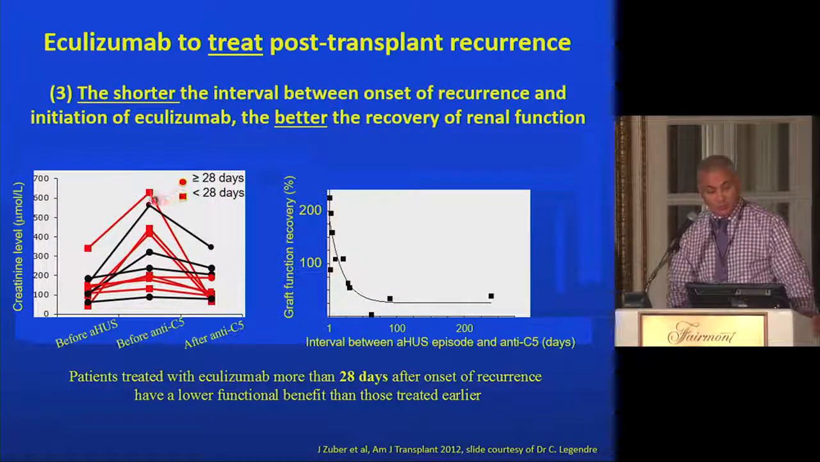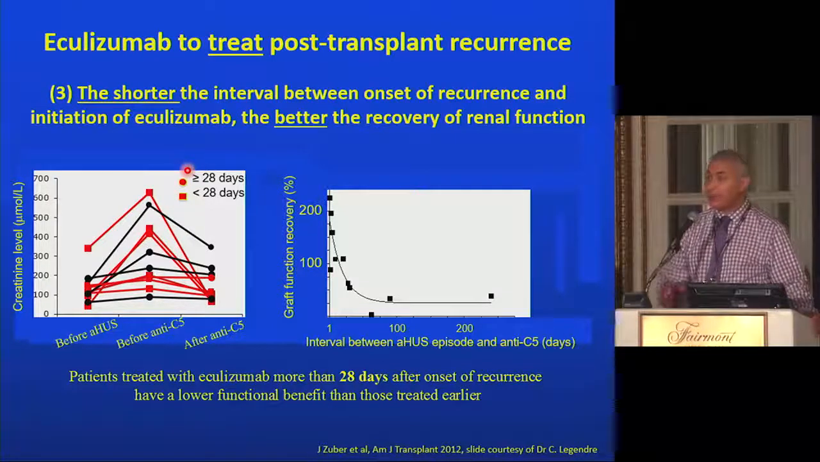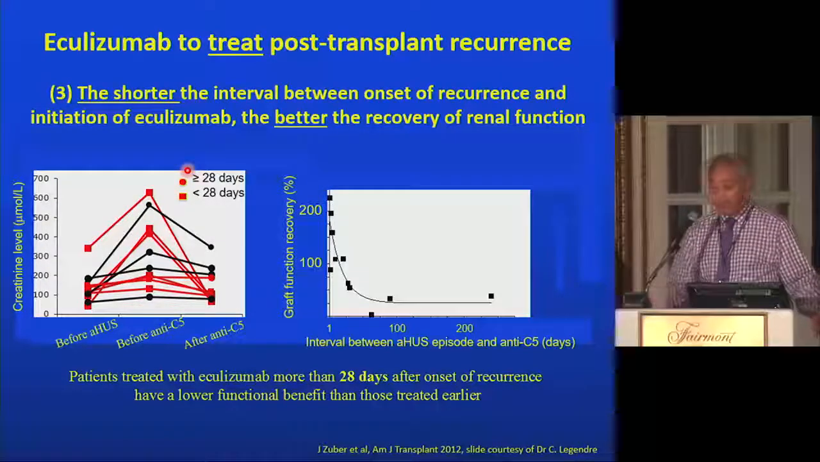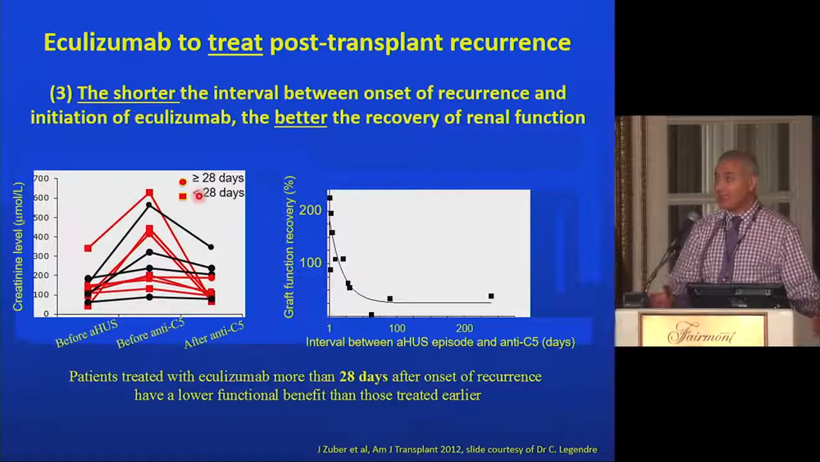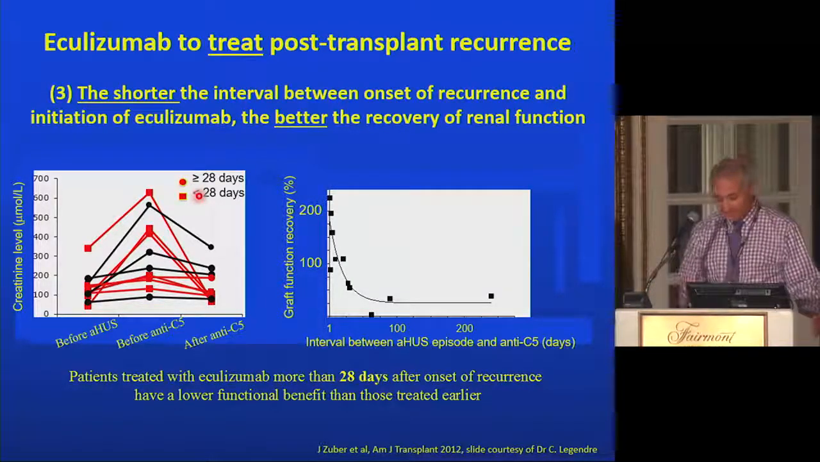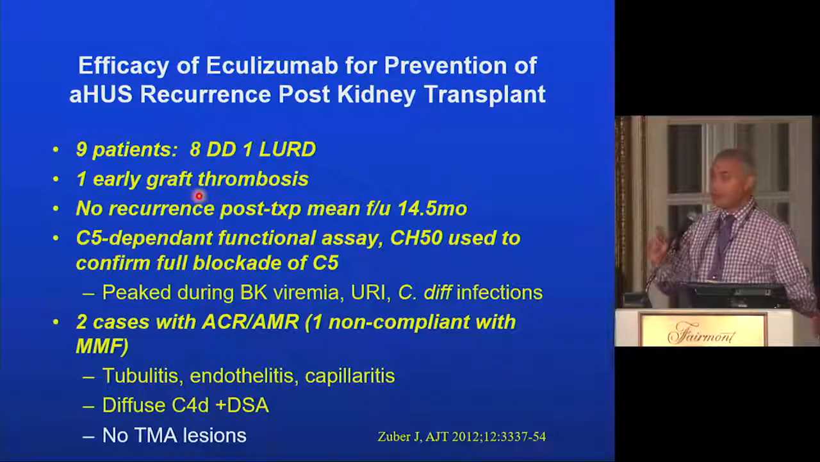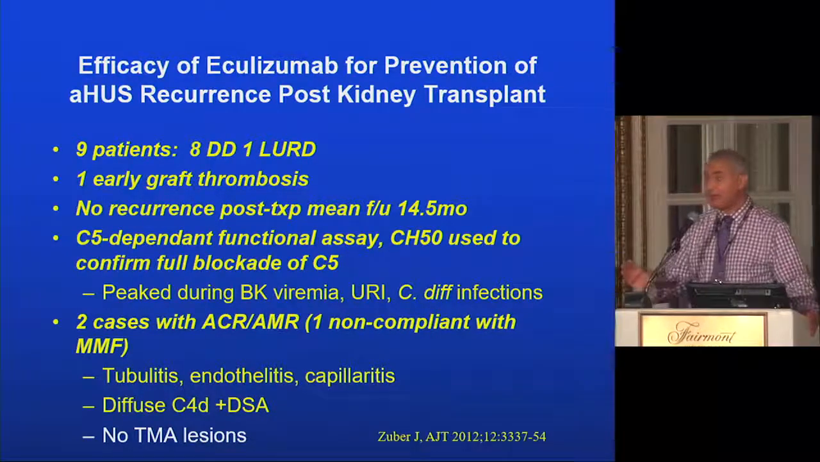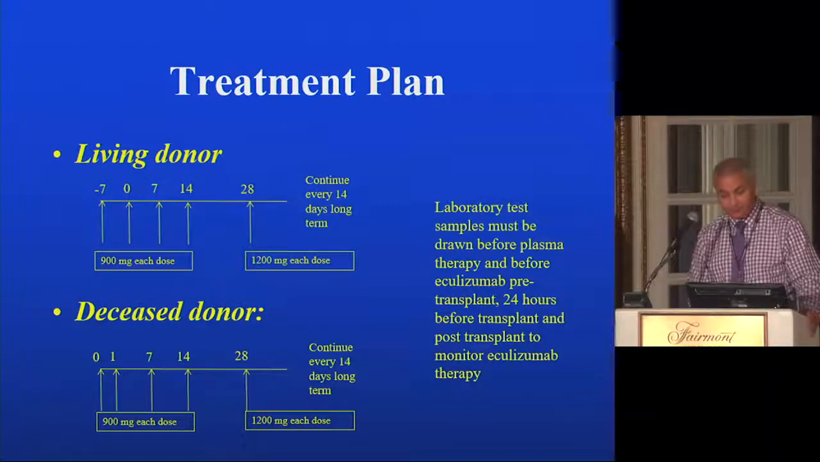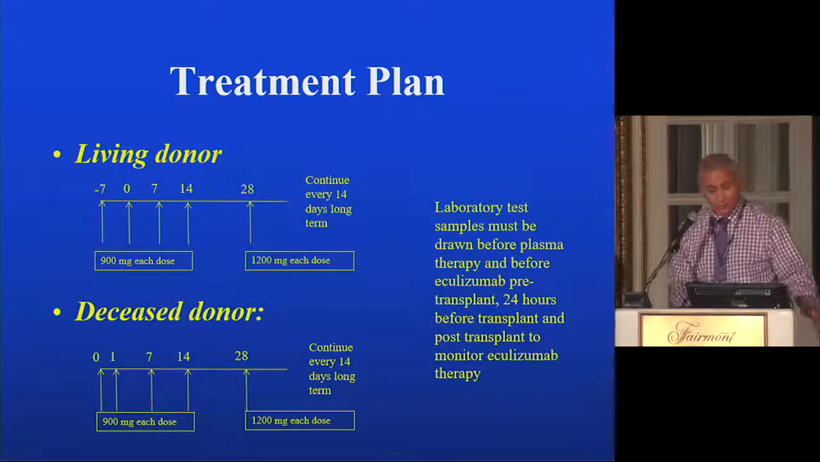You can see in red are all the patients who received Eculizumab before 28 days. They have almost complete recovery of their graft function, as compared to the patients who were started after 28 days. There was not a full recovery of their graft function. So use it, and use it early. If you know your patient has atypical HUS, you should probably prophylax them with it. And this is what this study showed. The patients who were preemptively treated with Eculizumab at the time of transplant, none of them developed thrombotic microangiopathy lesions, and none of them had a recurrence of the disease. And this is the protocol, how to use Eculizumab.